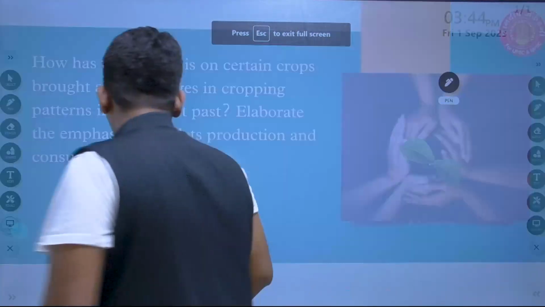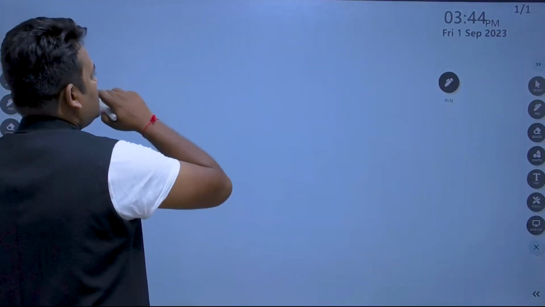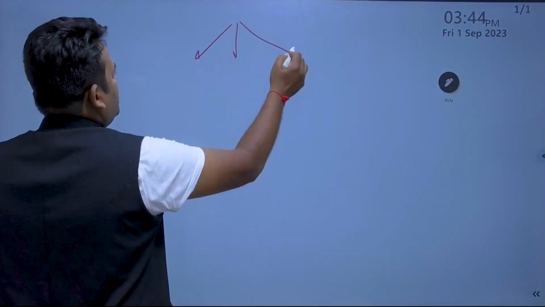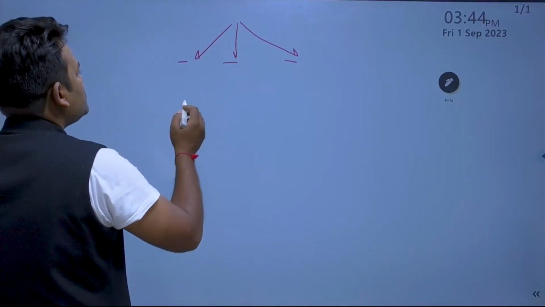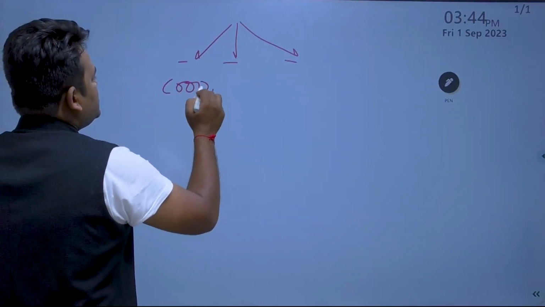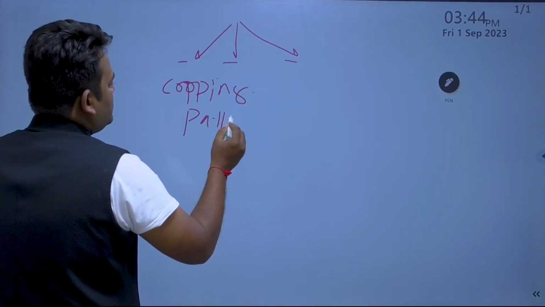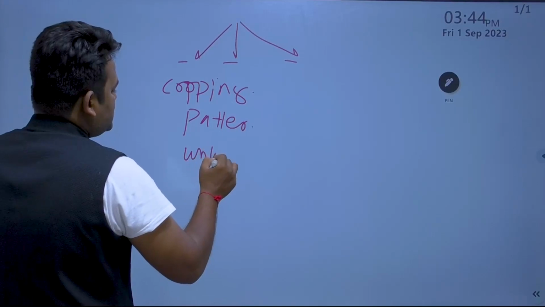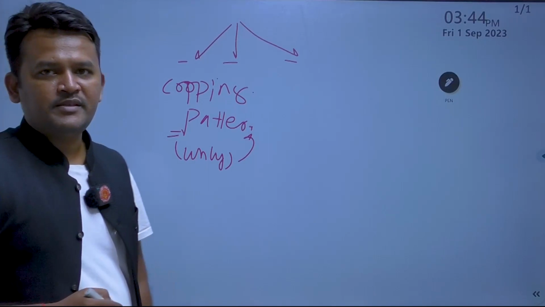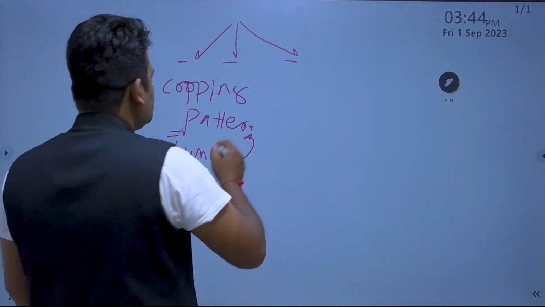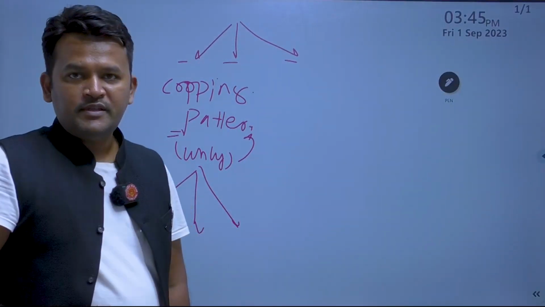So when we divide our question here, let's say we divide it into three parts. The question focuses on changes in cropping pattern, and why these changes are observed in India, why the cropping pattern has changed in recent past. So we have to give some reasons. For example, 1, 2, 3, whatever reasons there are, we have to give these reasons.